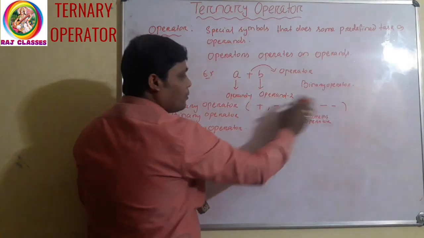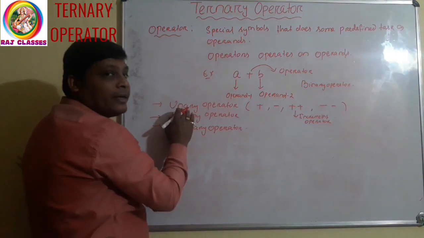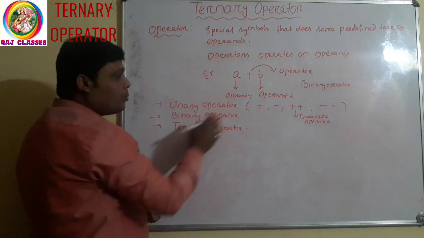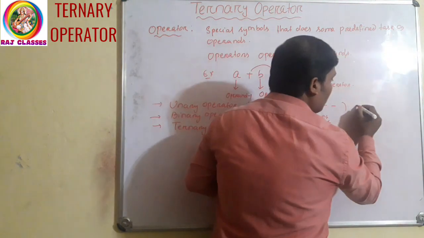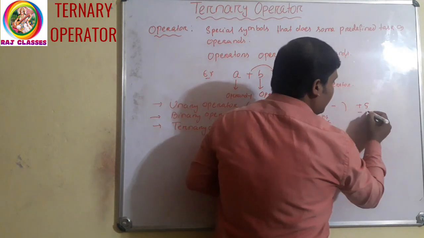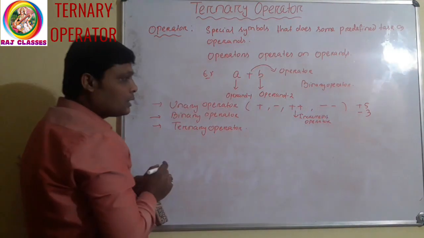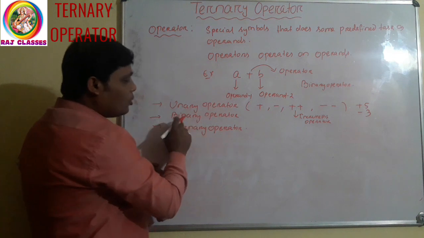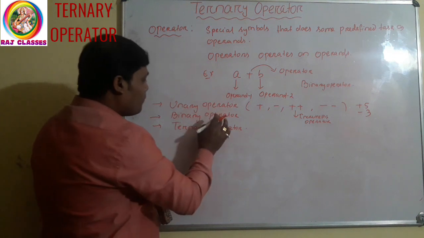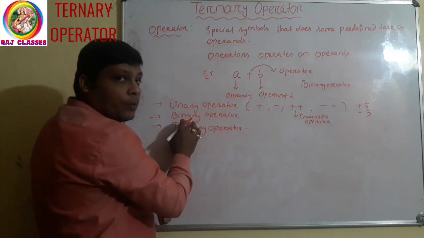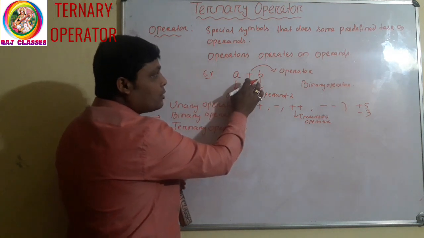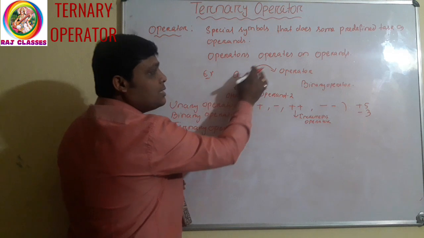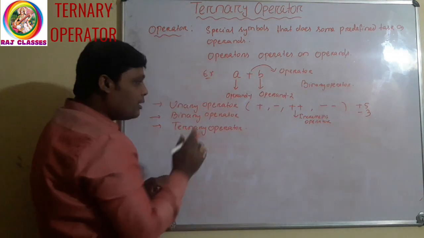So these types of operators are unary operators: the operator which has only one operand. Plus means plus 5, minus 3, like this. Clear? Then come to binary operator. The operator which has two operands. I have already given the example. Here the plus operator has two operands. This is a binary operator. Clear?